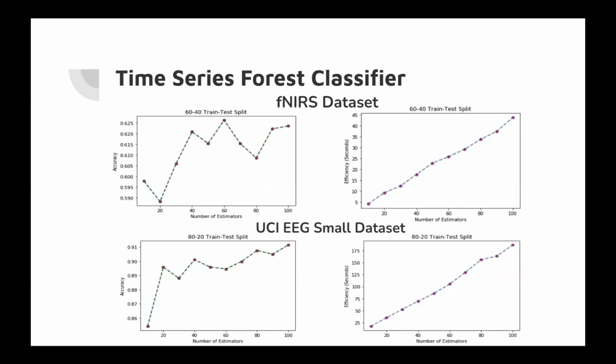For varying number of trees in the forest, we evaluate the accuracy and efficiency of time series forest classifier on fNIRS and UCI EEG small dataset in the following plots. The accuracies tend to increase as the number of trees increases, but the change is relatively small and accuracy is already good for almost all of the number of trees. And as we expect, increasing number of trees result in increasing runtime of the algorithm, but generally TSF seems to be an efficient time series classifier.